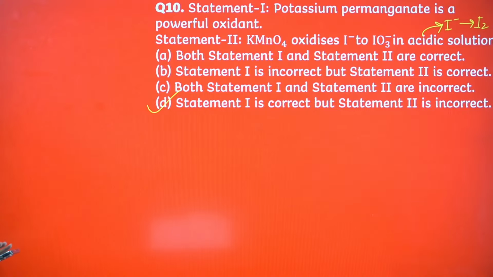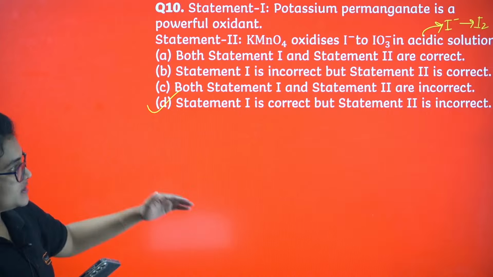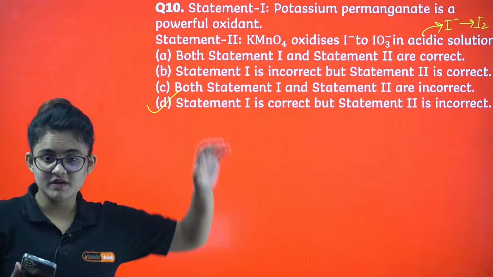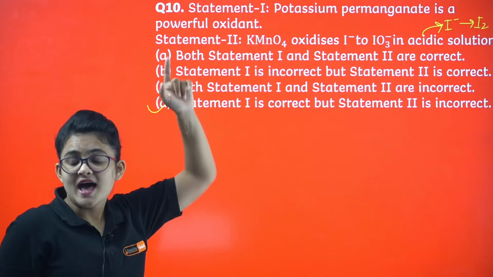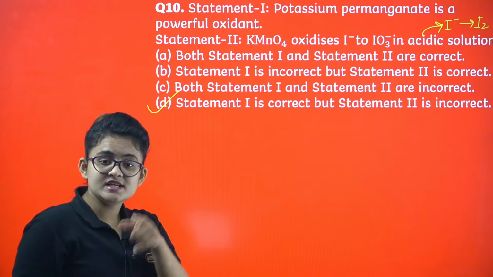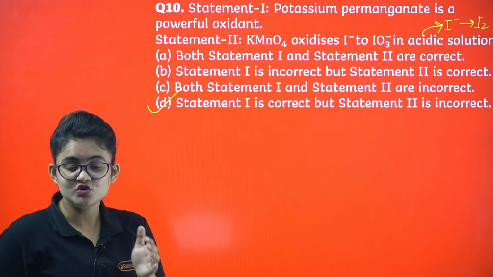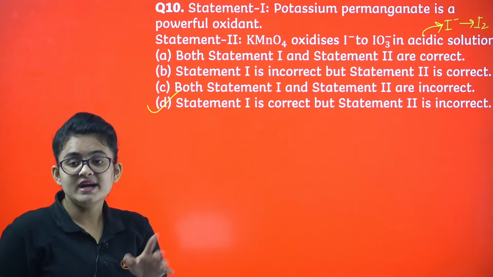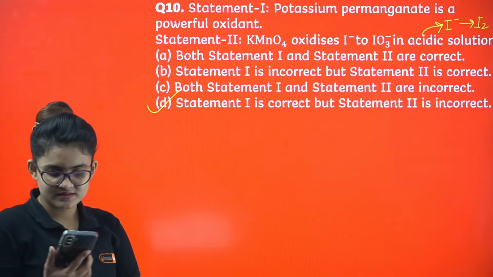Okay, see, so many wrong answers are coming. Statement 1 is correct, 2 is incorrect. Okay, I guess you understood this. Very minute difference from here question comes, my dear. If your solution is acidic, I- will be converted to I2. And if the solution is neutral or alkaline, I- will be converted to IO3-, iodate.